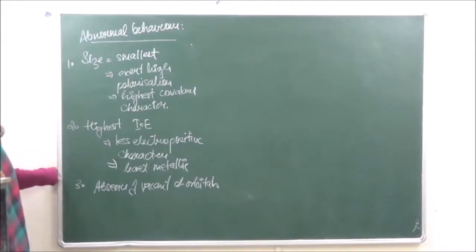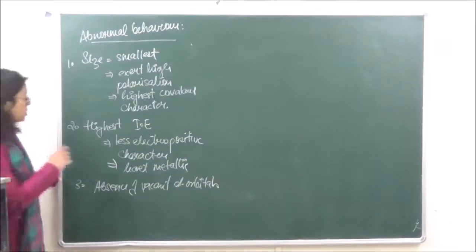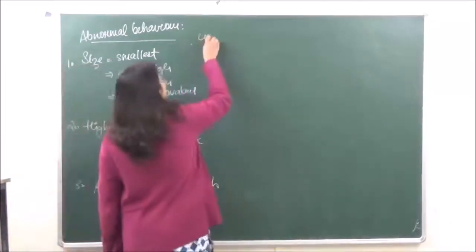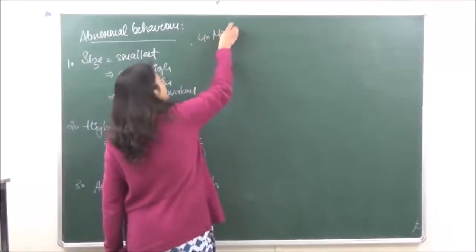Now over here, lithium is going to have strong metallic bonding. Why? Because of its small size.